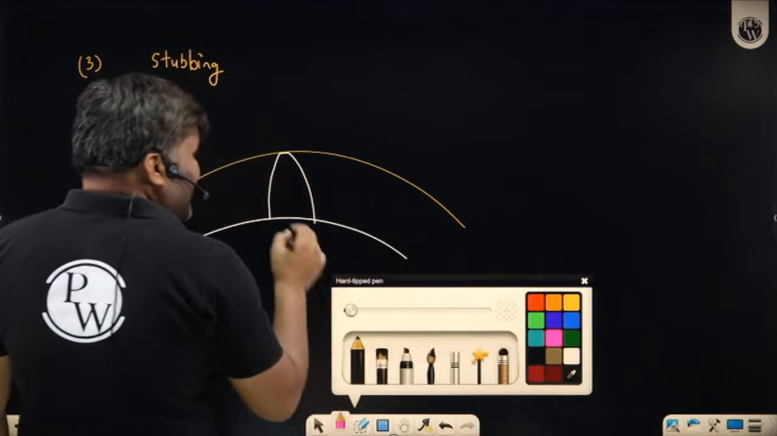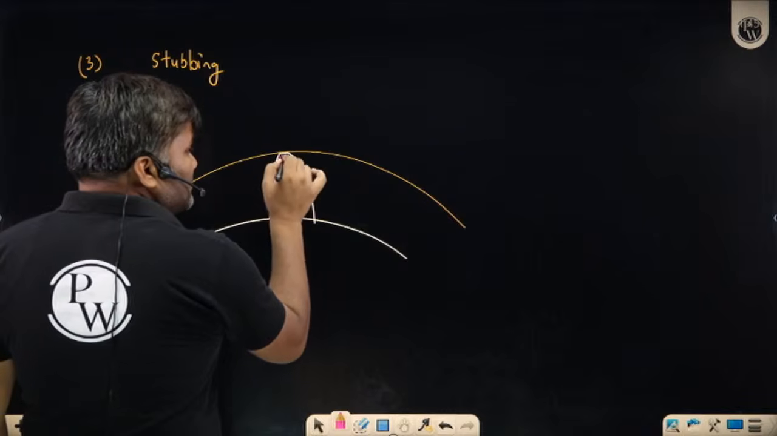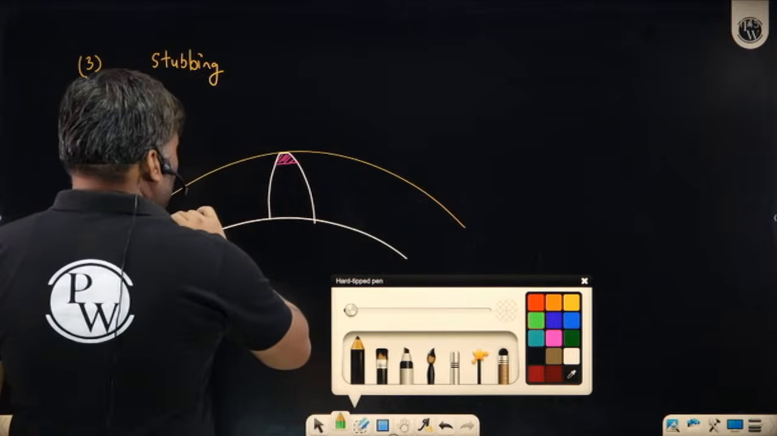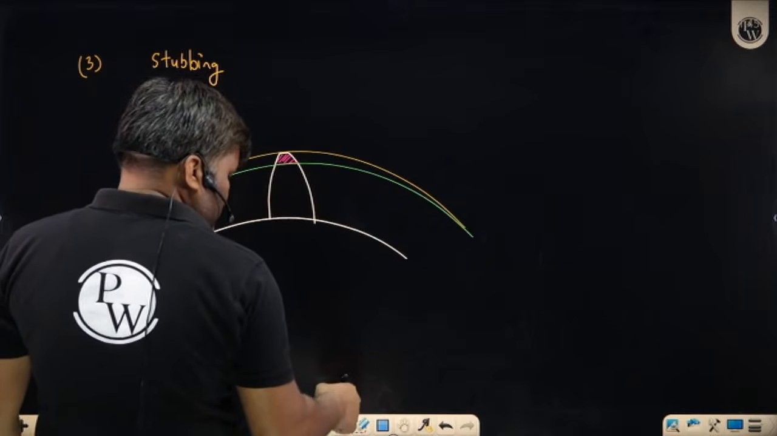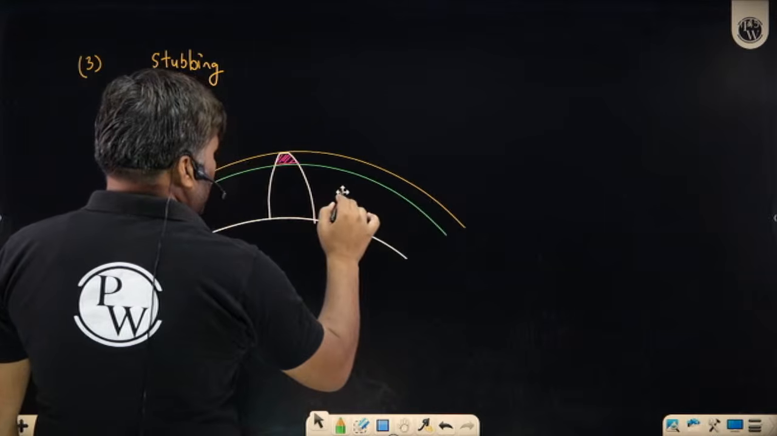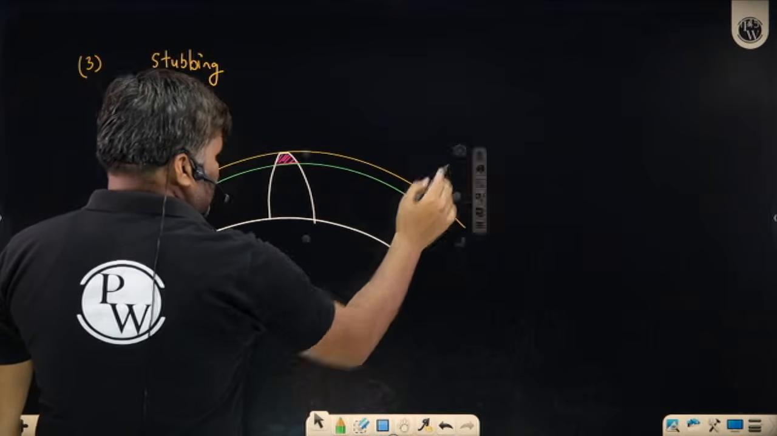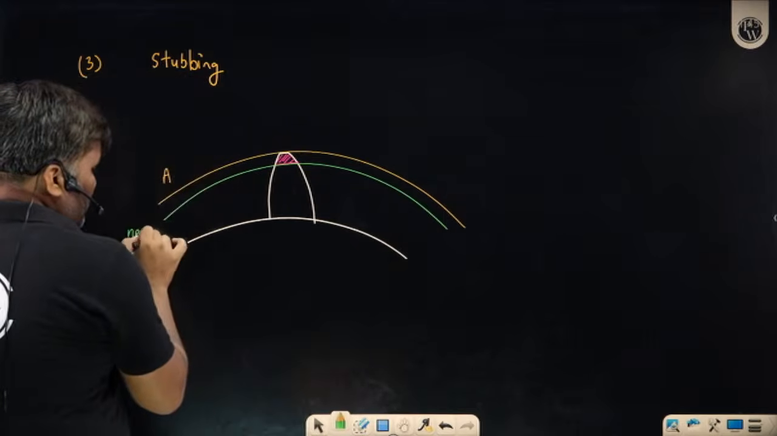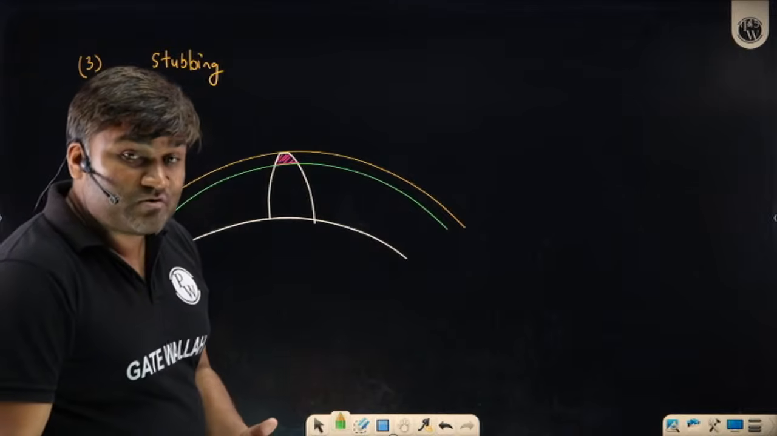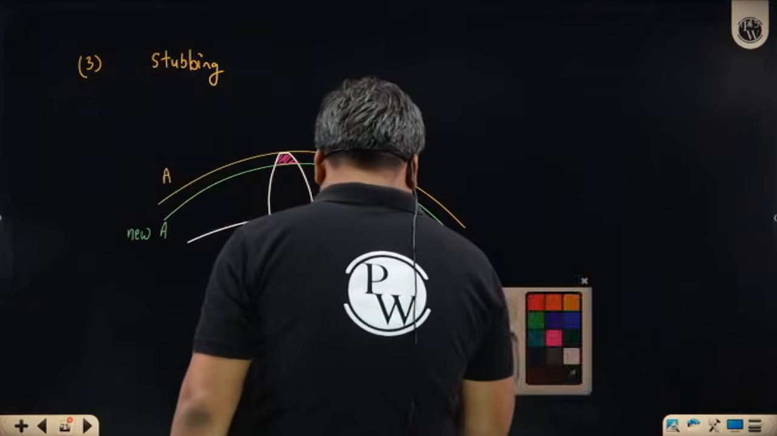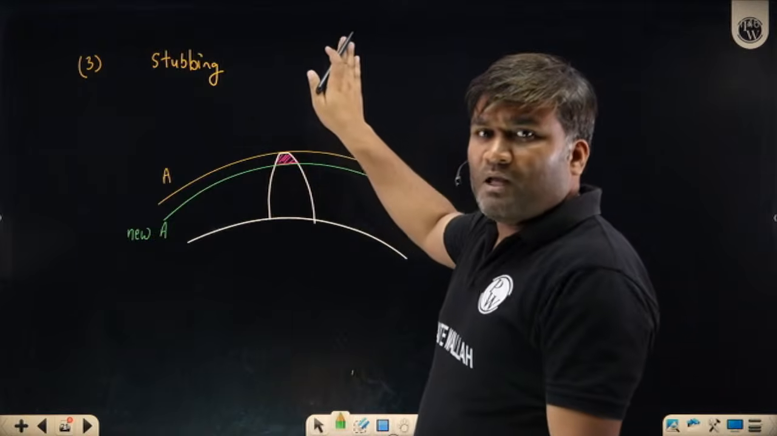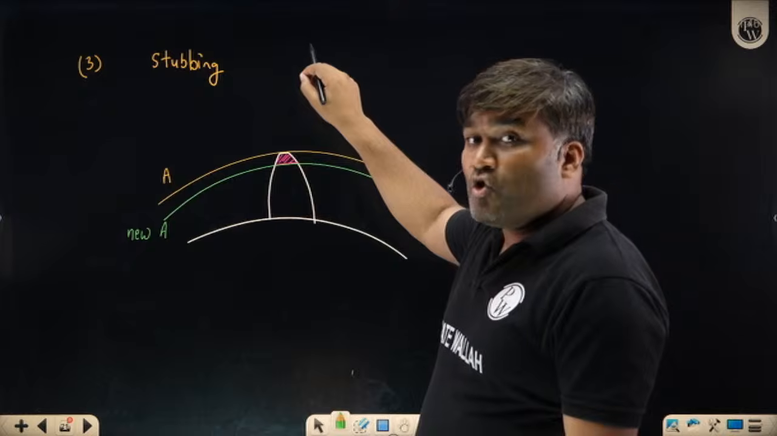If I remove this much portion, sir, if you remove this portion, the new addendum circle will be this. Yes or no? The new addendum circle will look like this. Does it help in reducing the interference? Yes, it does. The tooth was so big in size that it was touching at some non-appropriate portion, non-involute portion.